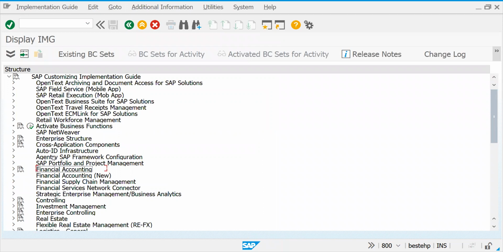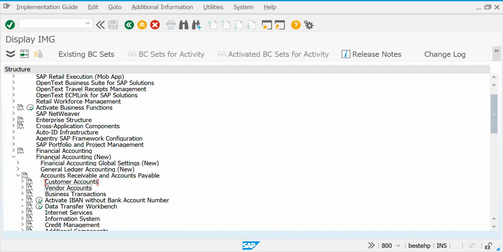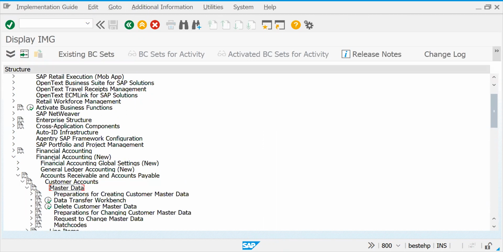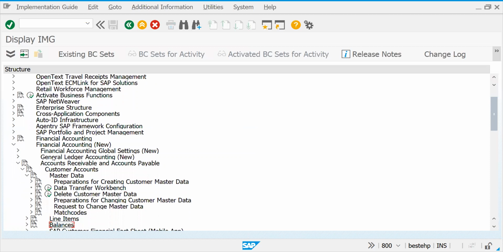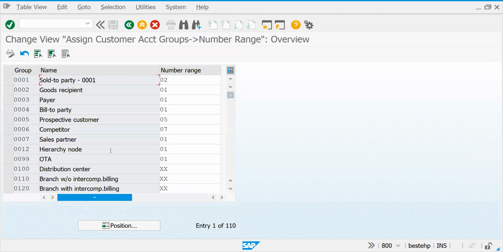What we have done for checking external customer, right? We just made a change. I'm just resetting it back. Account receivable and account payable, customer accounts, master data. Within that, if you come here, preparation for creating customer master data. In that, assign number ranges for customer accounts.